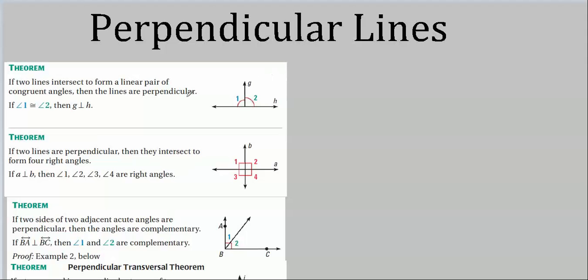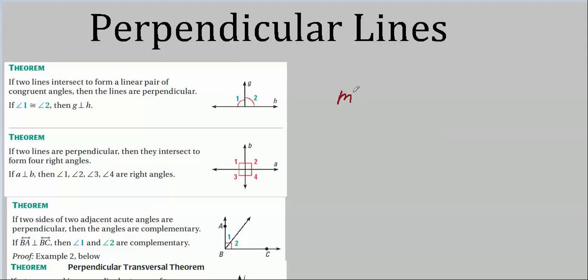For instance, this one. Two lines intersect to form a linear pair of congruent angles, and the lines are perpendicular. Now, let's just break this up here. They form a linear pair. That means that they add up to a straight angle. Linear pairs add up to 180 degrees. These angles are congruent, which means their measure is equal.